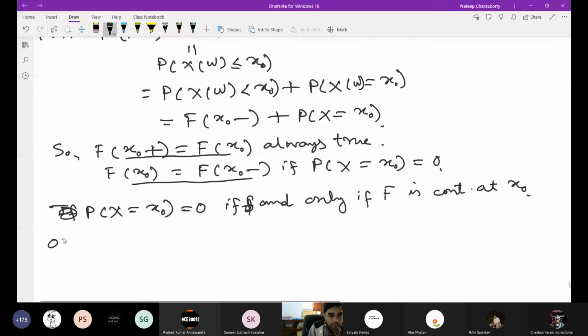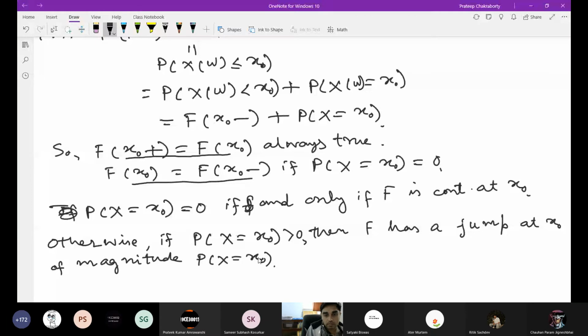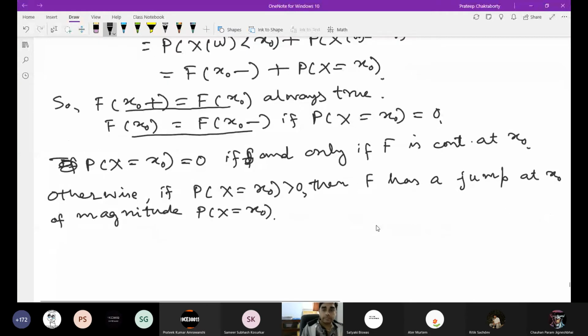Otherwise, if P(X equal to x0) is greater than 0, then we say f has a jump at x0 of magnitude P(X equal to x0).